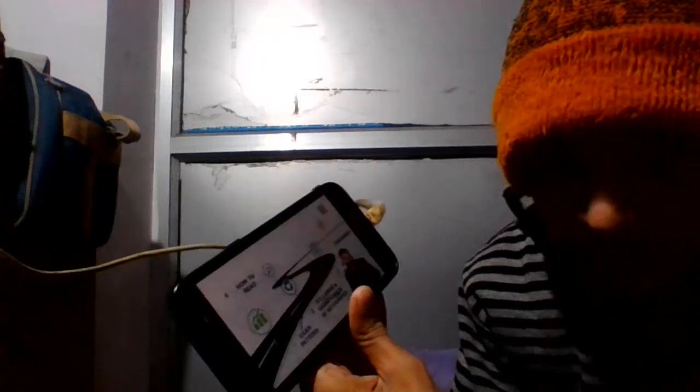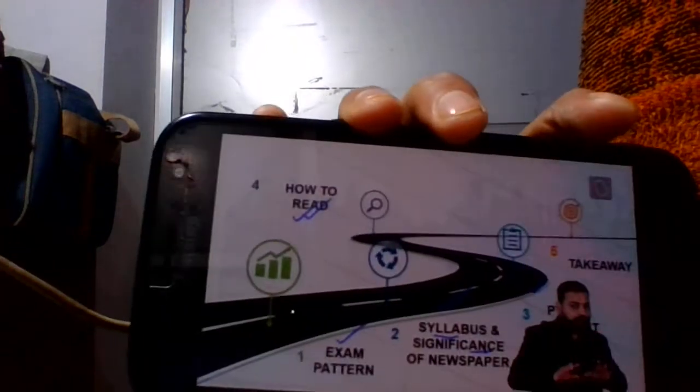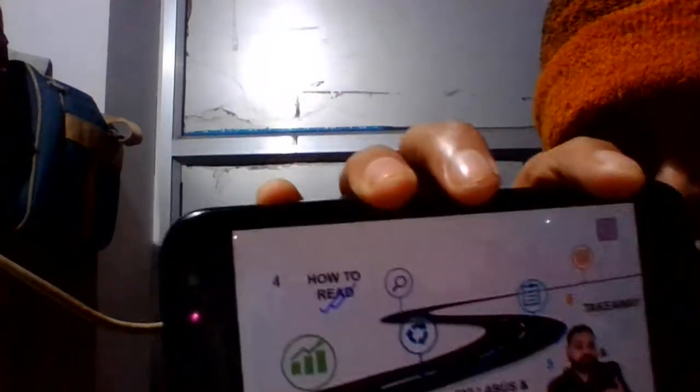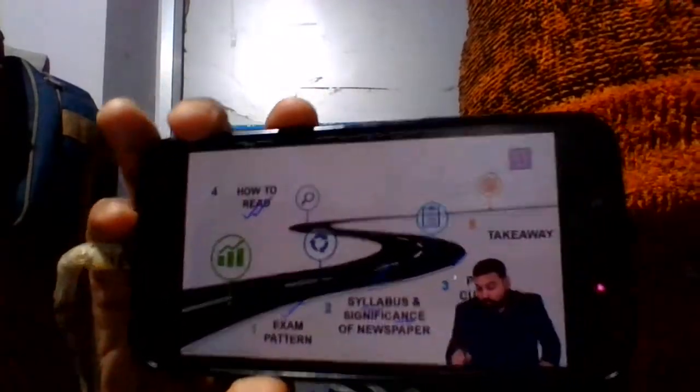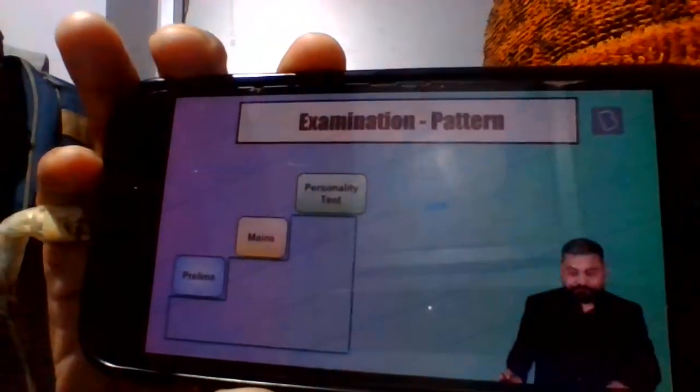Answer that particular question. And of course, we'll also talk about current affairs. At number 4, I'll tell you how to read the newspaper. As I told you earlier, what to read, what not to read, what has to be read with what sort of mindset. All those things I'm going to explain here. And finally, what would be the takeaways? So let's start with the first thing.